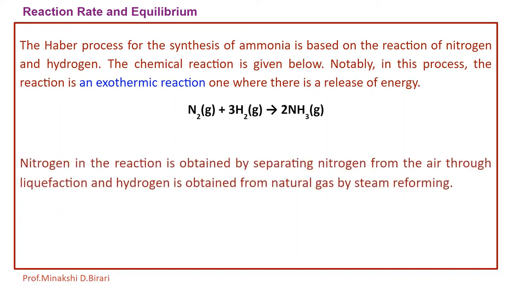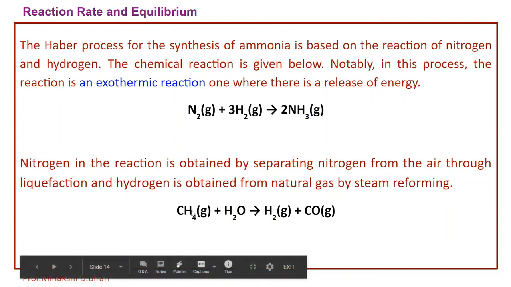Nitrogen in the reaction is obtained by separating nitrogen from air through liquefaction, and hydrogen is obtained from natural gas by steam reforming. So this one is the reaction: CH4 plus H2O give the formation of 3H2 plus CO, carbon monoxide.